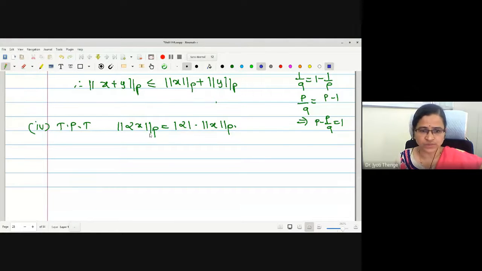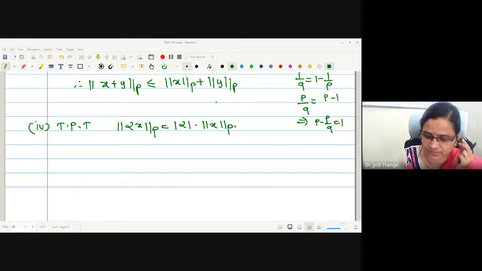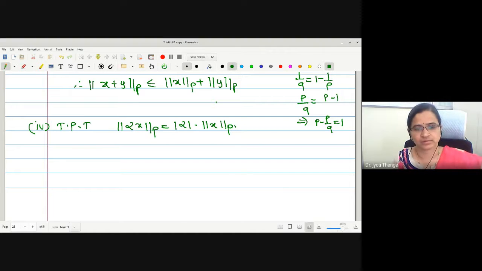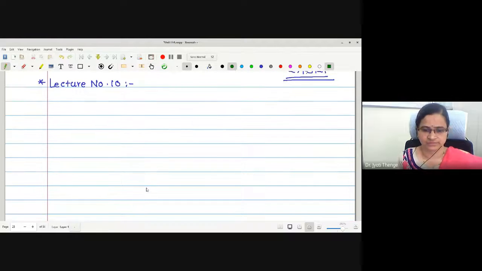Have you tried to solve this one? Have you completed? Have you tried to prove this? Any difficulty with the proof of this fourth property? If you have, you can ask me. No difficulty? No, ma'am.